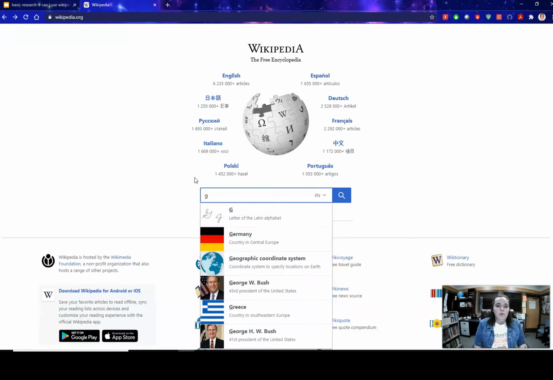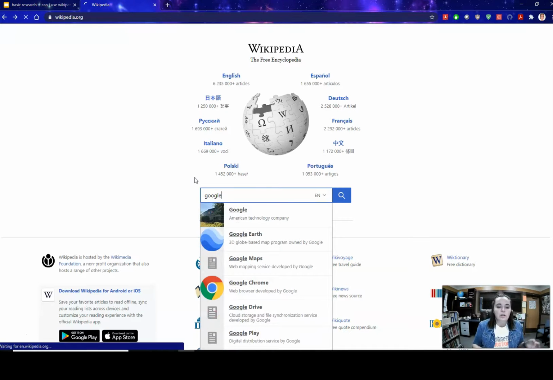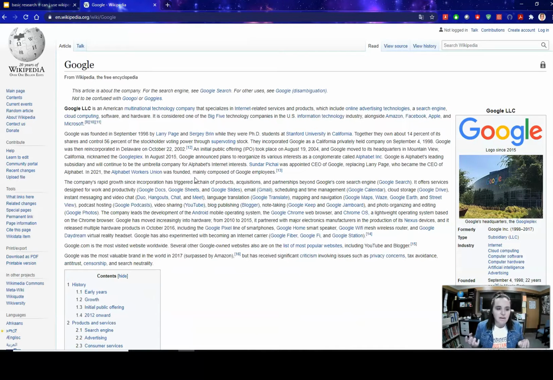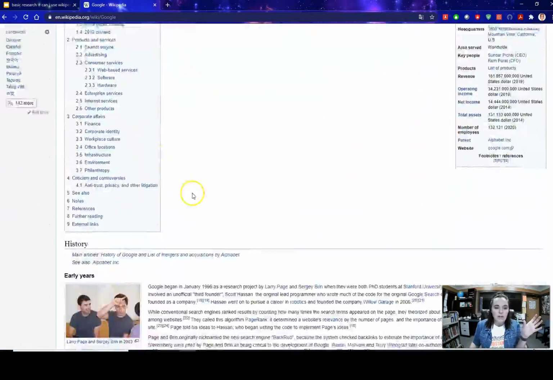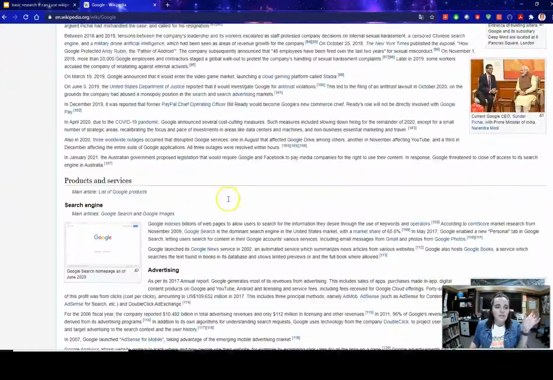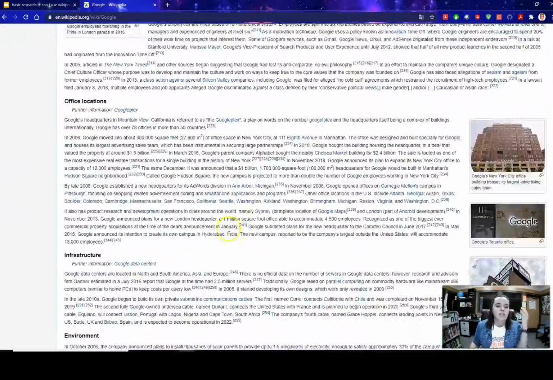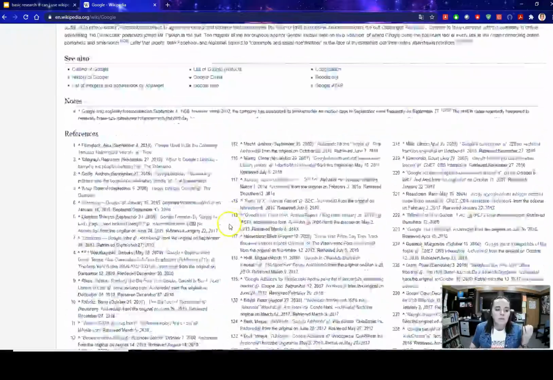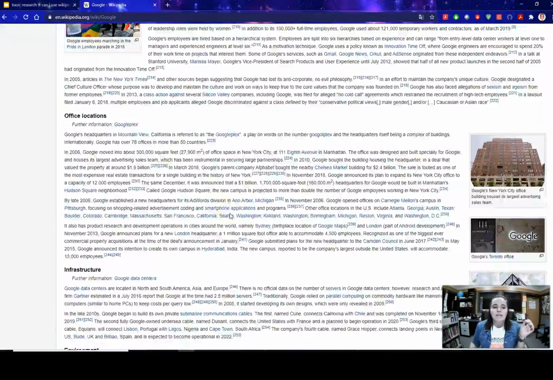I am actually going to use Wikipedia to search Google. That's something that's going to have a ton of information, and of course it does, okay? Here's my Wikipedia article about Google. Oh gosh, everything: early years, products. Oh my gosh, this has everything I need. I could totally write a report from this, right? But I cannot cite this.